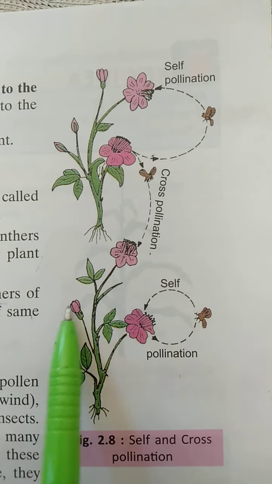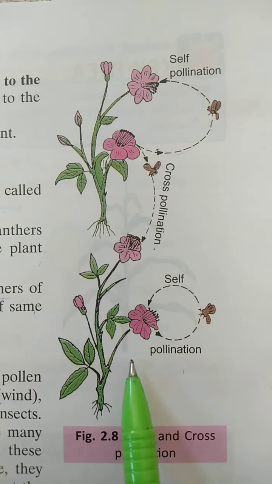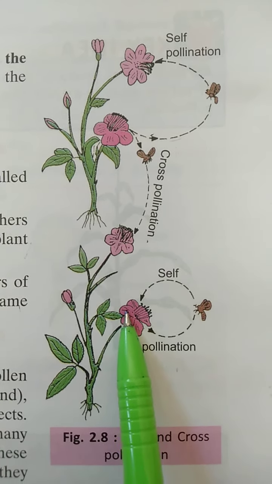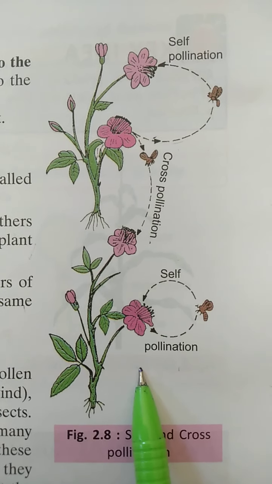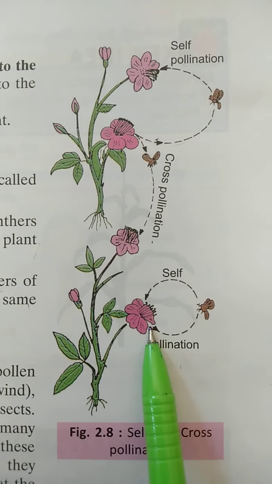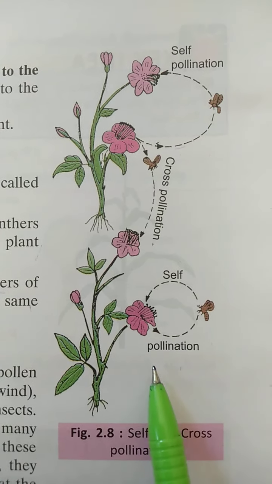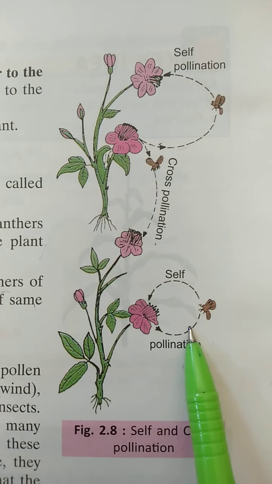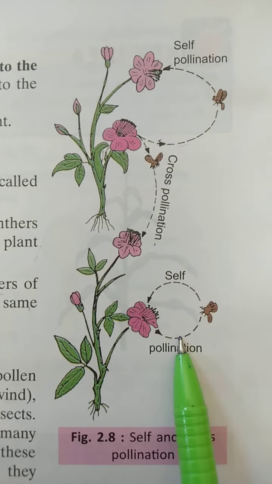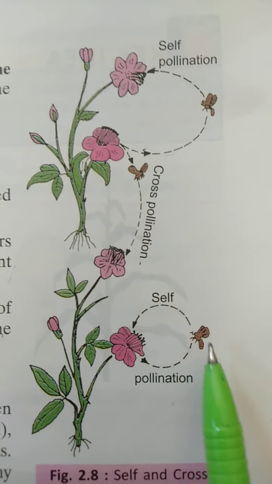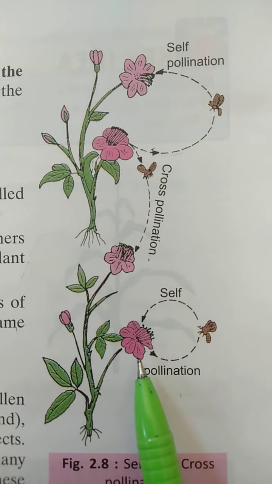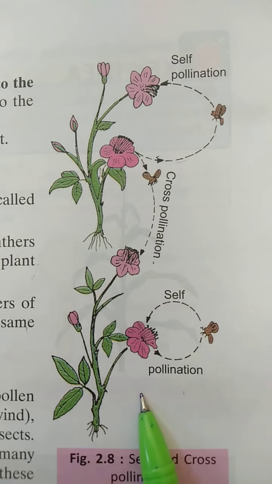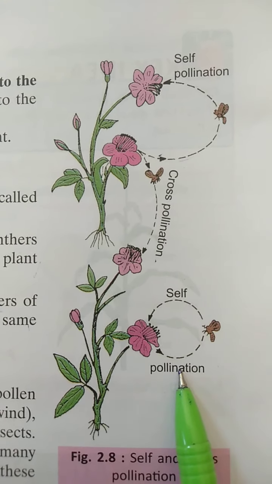So first is self pollination. Self pollination is the transfer of pollen grains from the anther to the stigma of the same flower. It means the same flower or another flower of the same plant. I repeat, the transfer of pollen grains from the anther to the stigma, from the male reproductive part to the female reproductive part of the same flower, or maybe another flower of the same plant, that is self pollination.